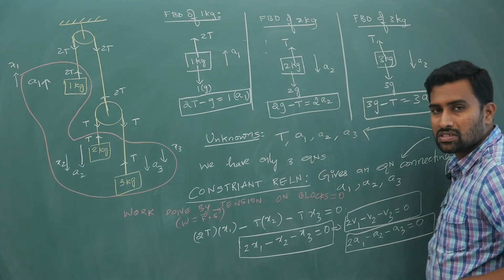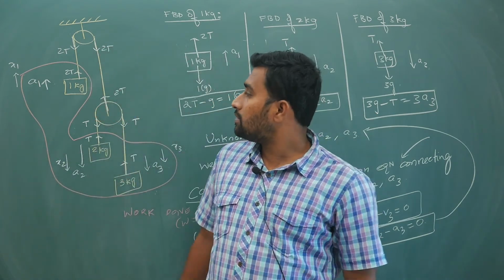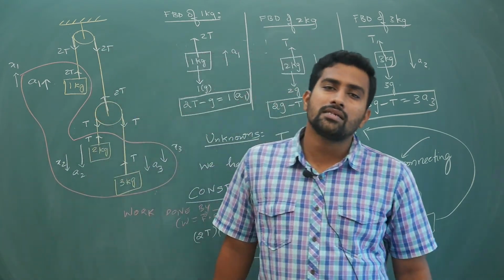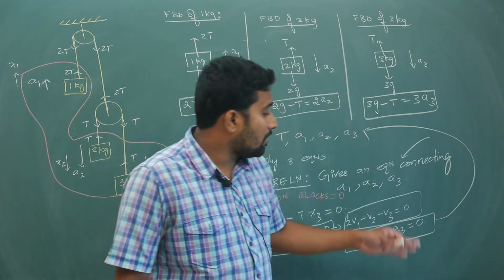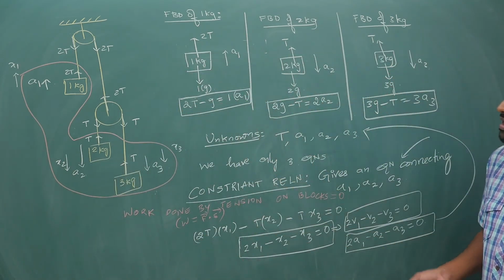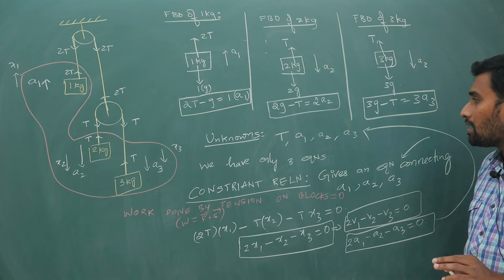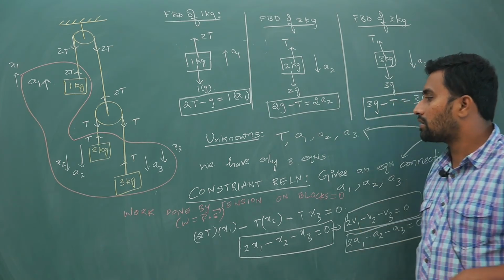Now you have 4 equations and 4 unknowns. You can solve it directly. Even if 10 pulleys come, you can follow this method and do the answers easily. If you want to check whether this is correct or not, solve these equations. You have to solve all these 4 equations to get the answers. I will help you out later, don't worry, but you just try it.